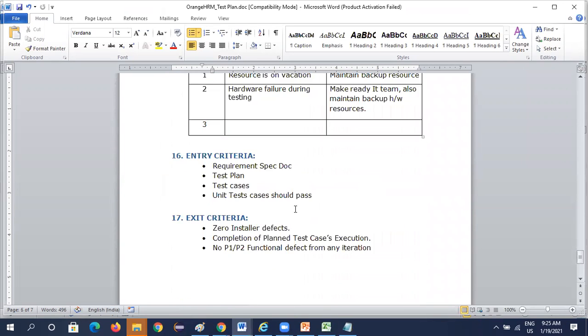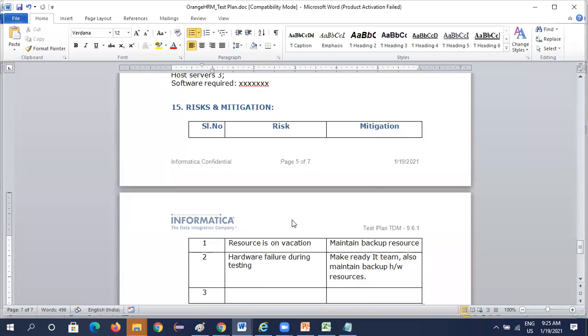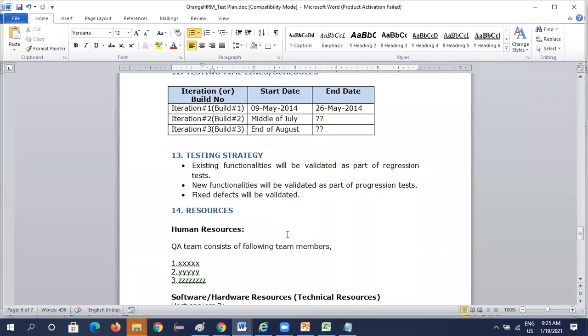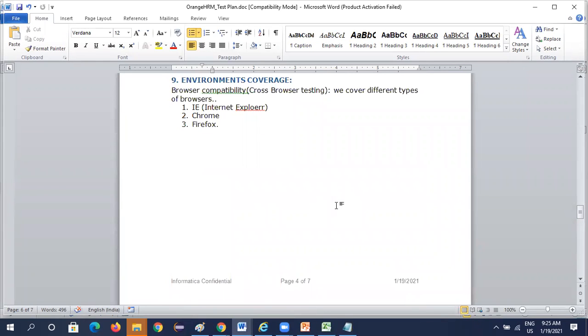This is a test plan document. Okay, this is how you write a test plan document. So nowadays nobody is preparing a test plan document also. So practically not required, but I'm just explaining to you, if anywhere anytime required, you can prepare this document in this mode. Okay.